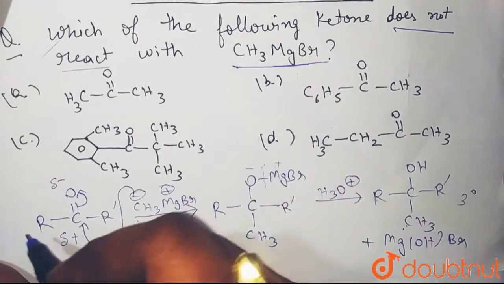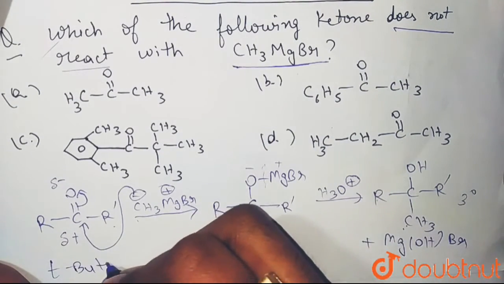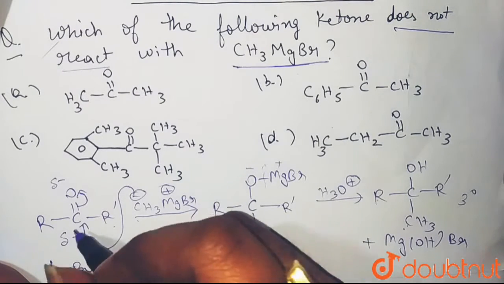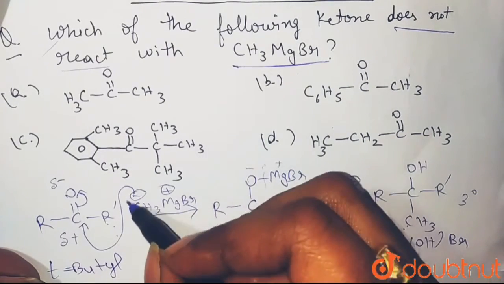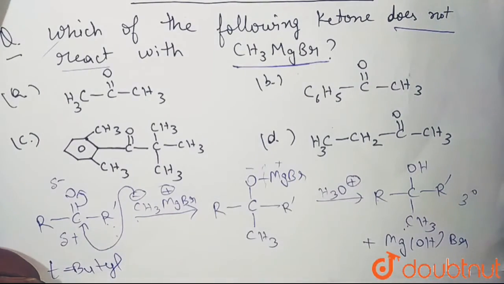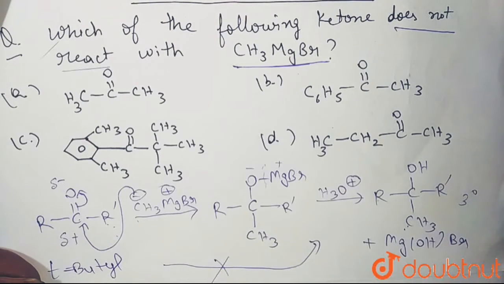But let's say these R groups are very bulky. For example, tertiary butyl groups are there, or other very bulky groups. These R and R dash are very bulky groups. So then this CH3 minus will not be able to attack on this carbon. Thus the Grignard reagent will not be able to react with the compound, and thus you will not get the desired product.